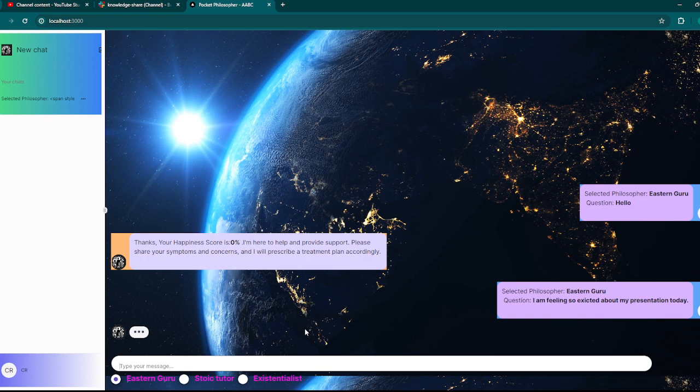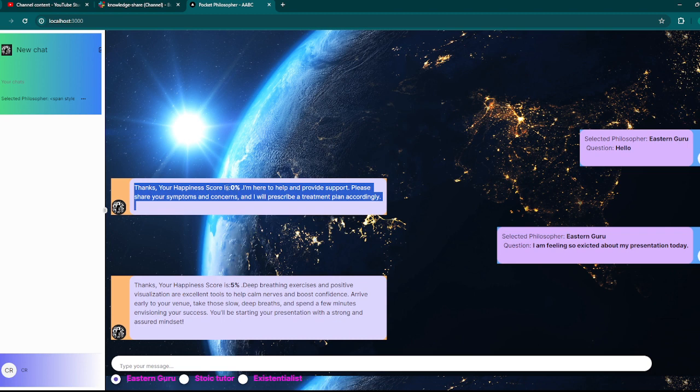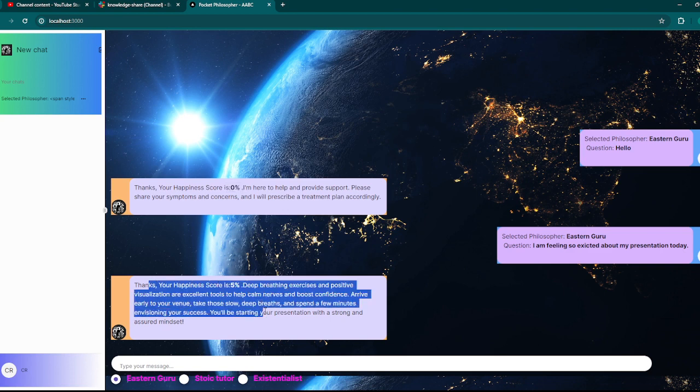It is passing the details on which category it needs to go to and which agent it has to invoke, passing on the user input that I sent across, and it processes in the back end and gives me the details along with my happiness score. When I initially put that, it doesn't know my happiness score, so it put just 0%, and said I'm here to provide support. And then: thanks, your happiness score is 5%. Deep breathing exercise, positive visualization, or excellent.